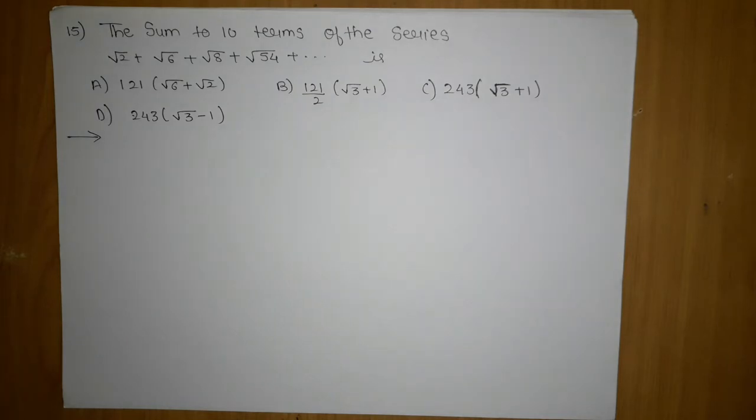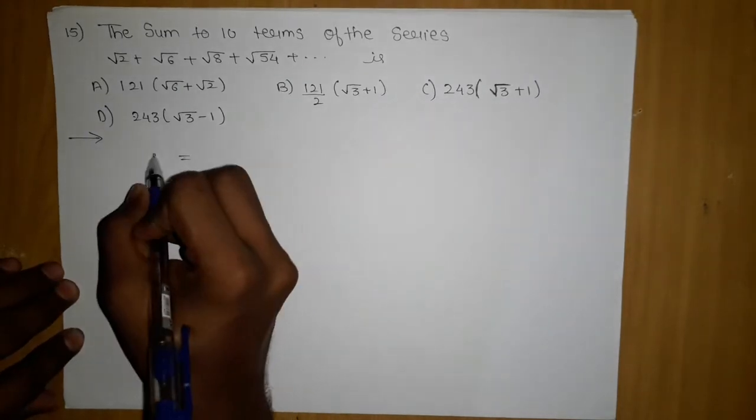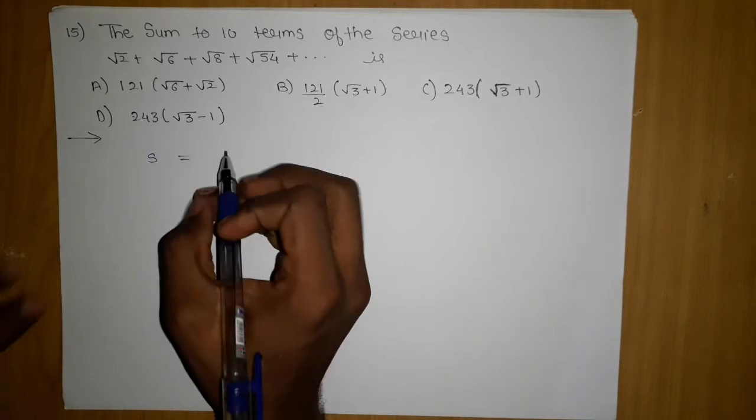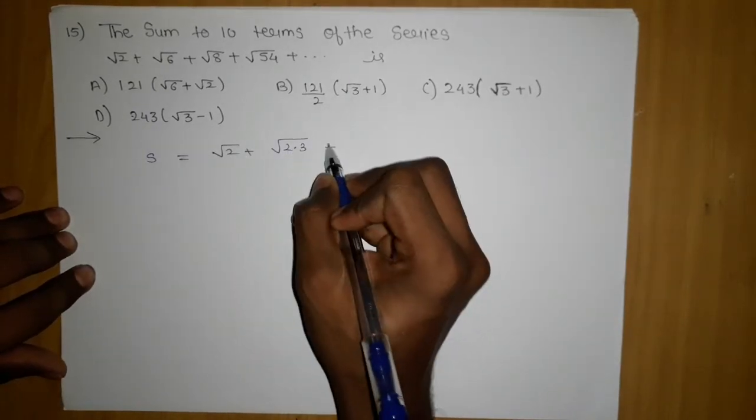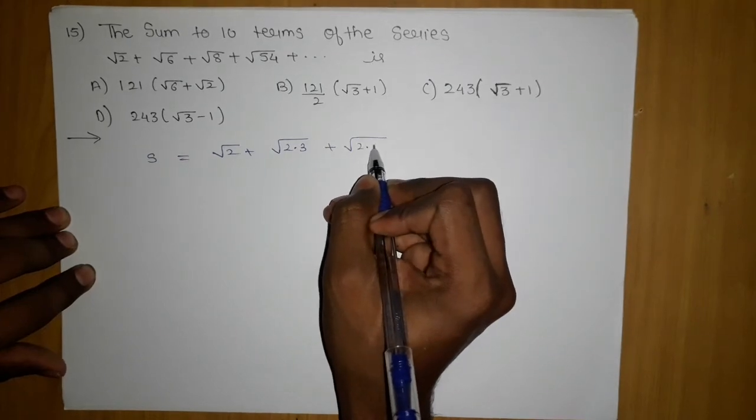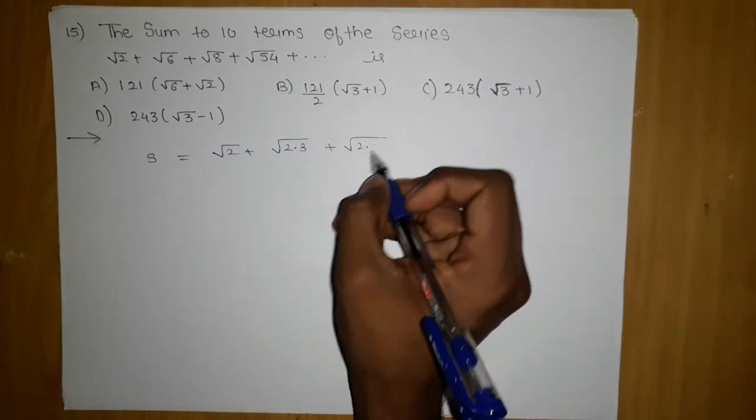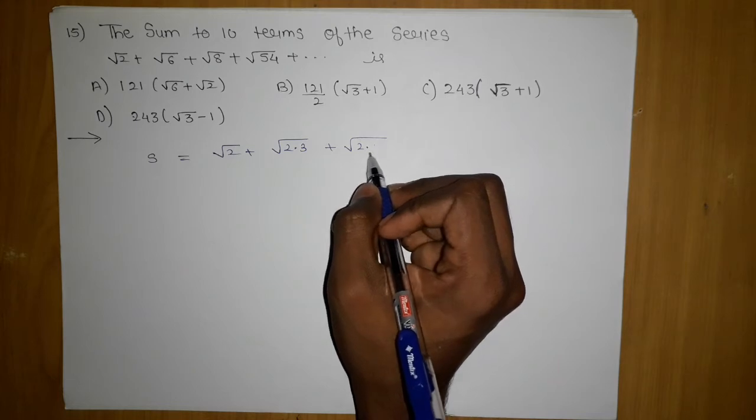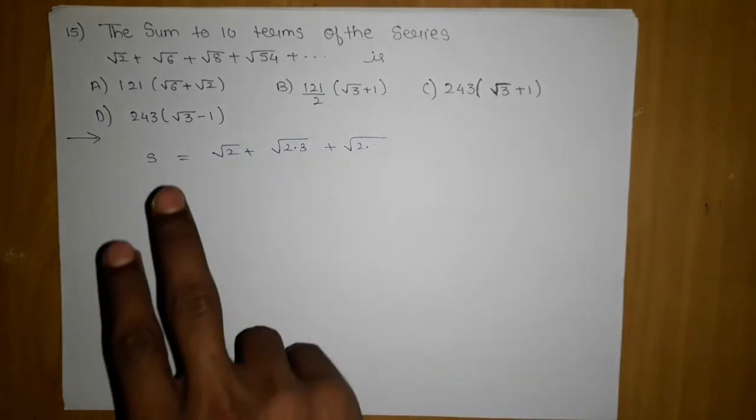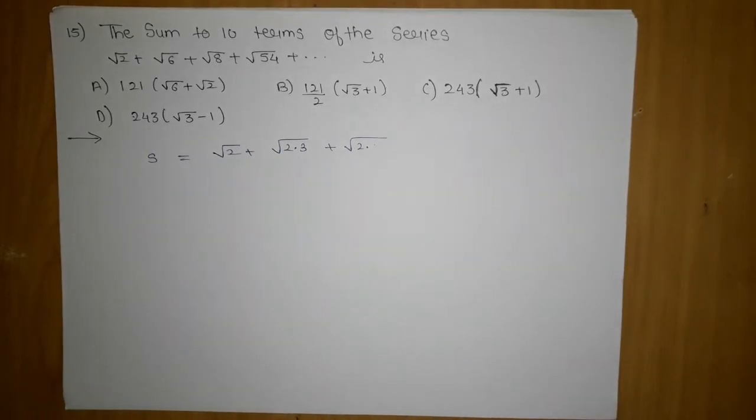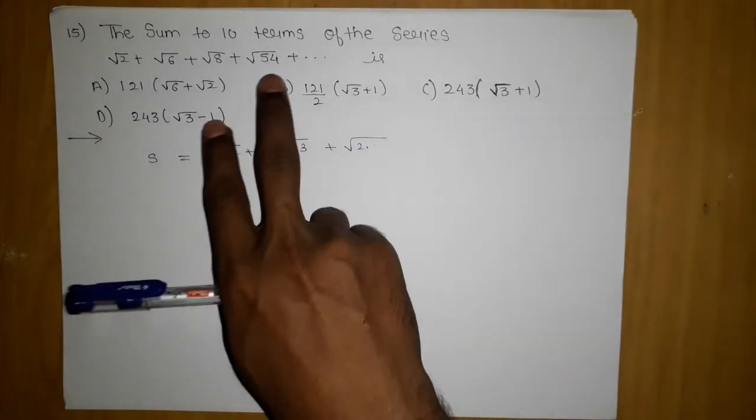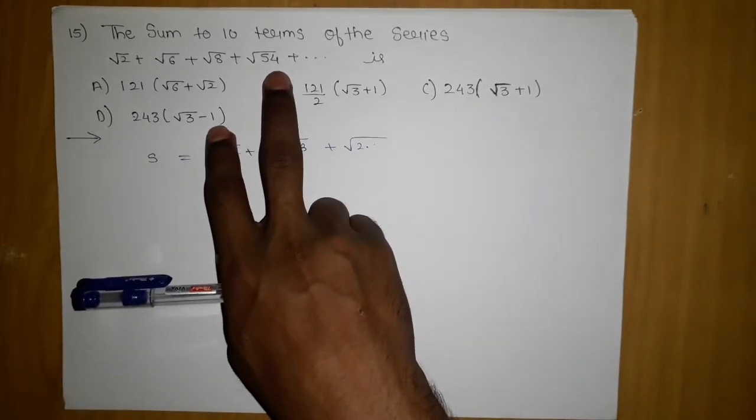So what we can observe here, if I call the sum S, here I can write this as 2, this I can write as 2 into 3, this I can write as 2 into, this is 8.